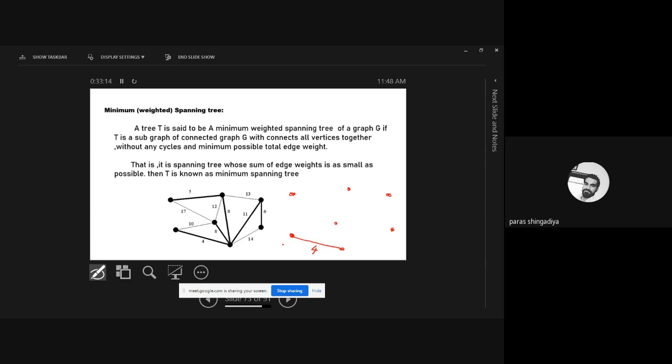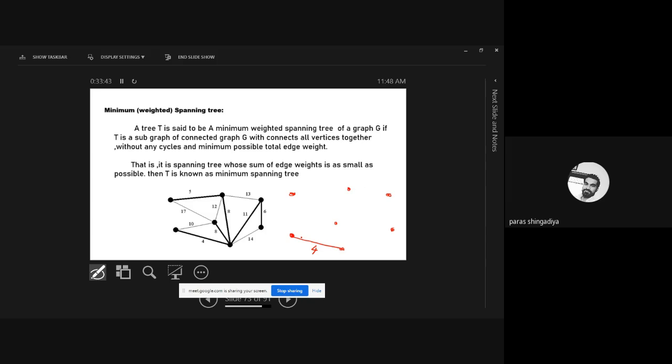4 we have included. Now if we have another 4, then use that too. Suppose another edge also has weight 4, for example, in place of 30 here it is 4, then also connect those two vertices. Clear? Right now there is only one 4, so use it. After 4, which weight is minimum? After 4, which number comes? That is 5. So connect the 5.